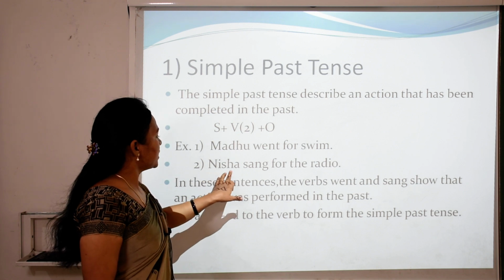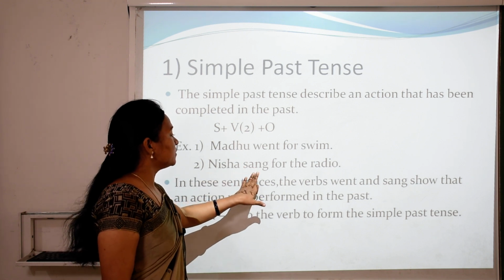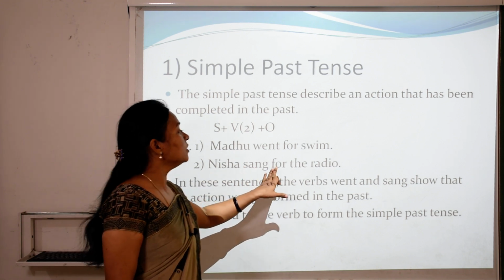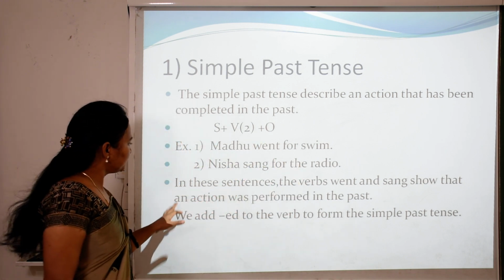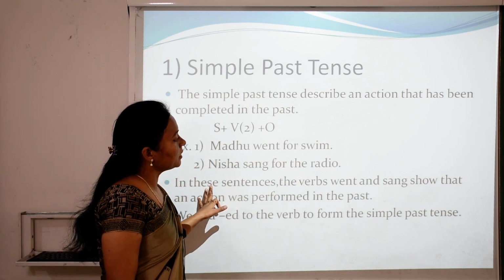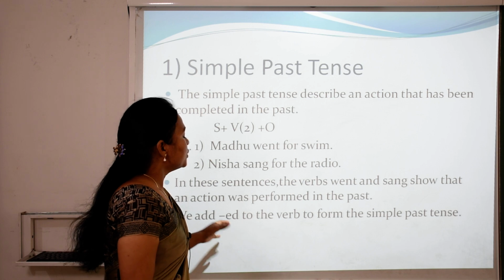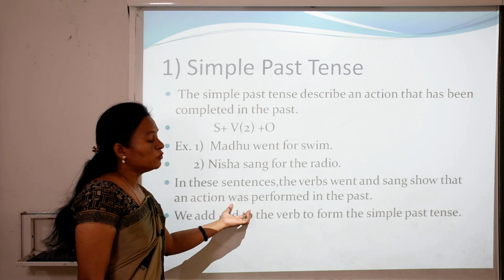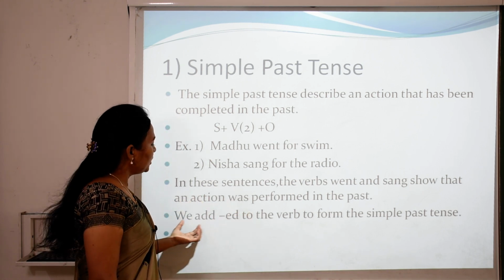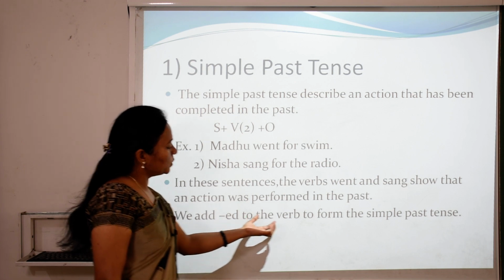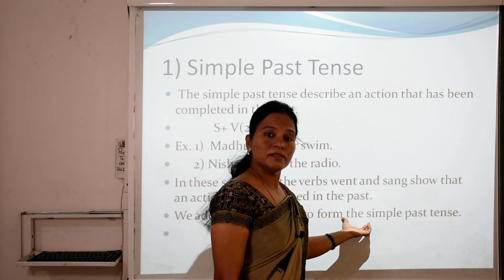So you can see Nisha is the subject, sang is the second form of the verb and for the radio is the object. In this sentence, the verbs went and sang show that an action was performed in the past. We added ed to the verb to form the simple past tense.